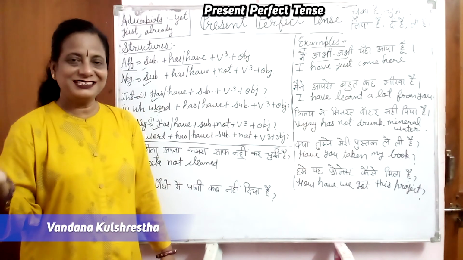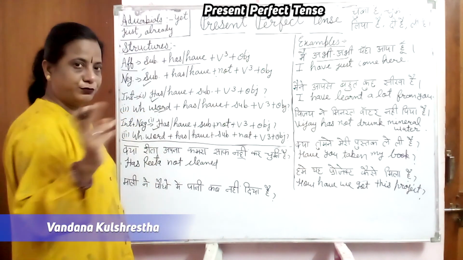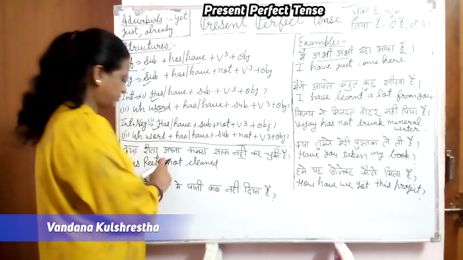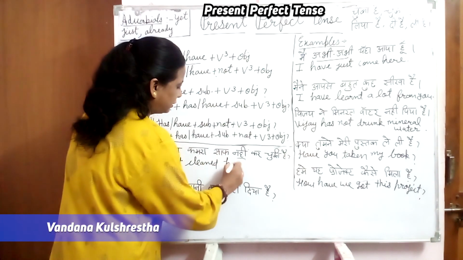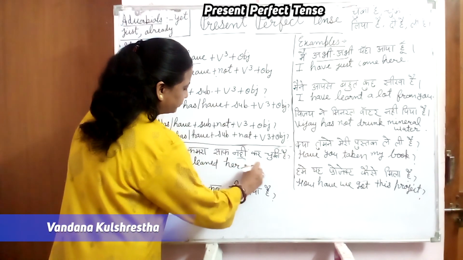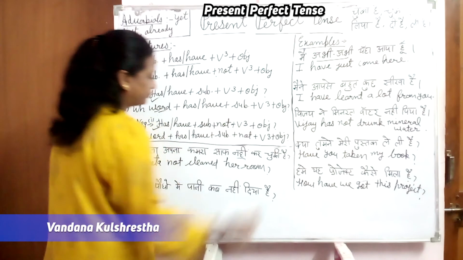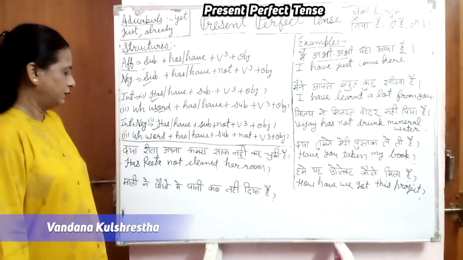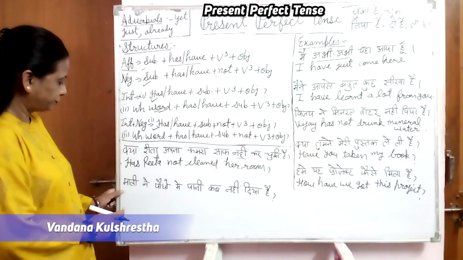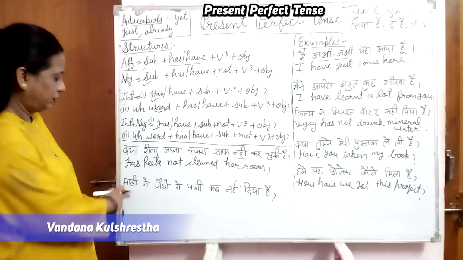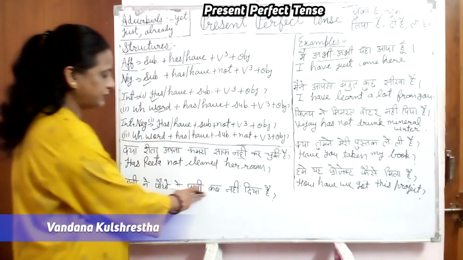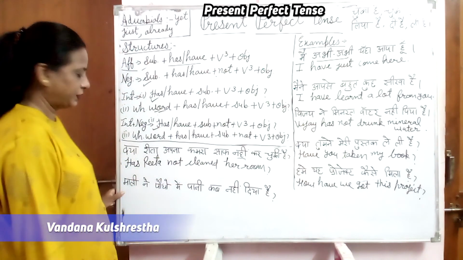Rita's room means her room. Possessive pronoun we are using here. Has Rita not cleaned her room? Question mark. Right?